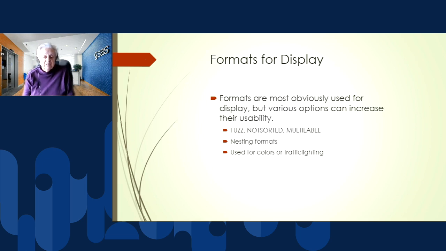And then last thing I'm going to mention is using formats for colors or traffic lighting. Okay, so we can go in there and we can highlight certain values.